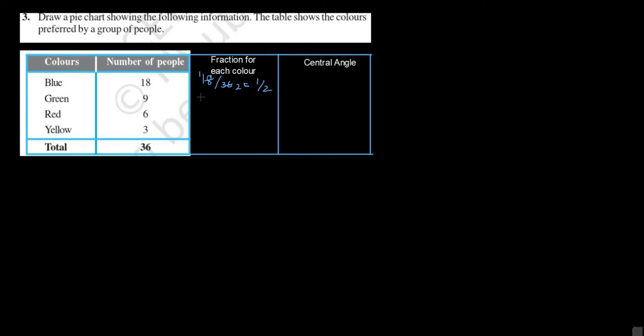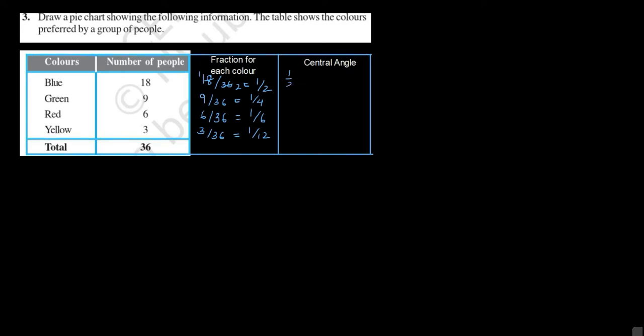And for green, that is 9 upon 36. This is equal to 1 upon 4. Then 6 upon 36 equal to 1 upon 6. And 3 upon 36 is equal to 1 upon 12. Then we'll find out central angle. To find out central angle, we'll multiply each fraction with 360 degrees.